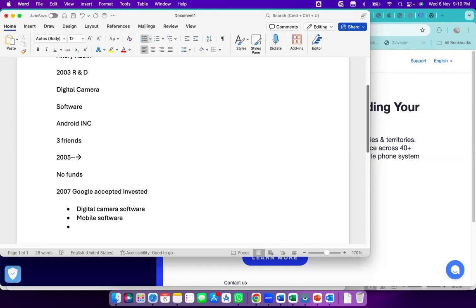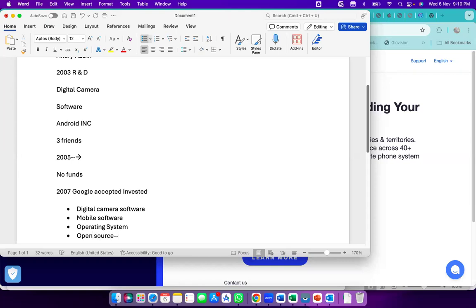And then after that, they wanted to release it as an operating system for mobile applications. This was their next plan. And it is always open source. Why open source?